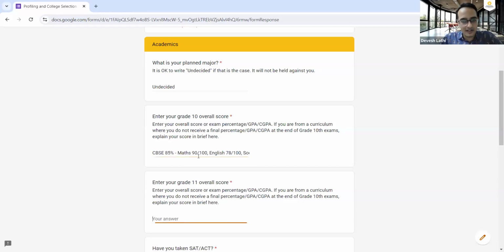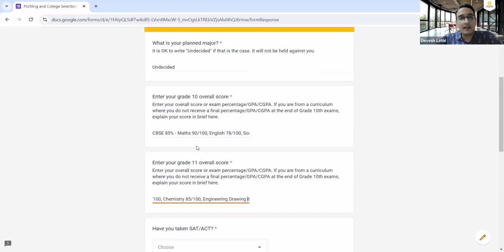Same way, add your grade 11 score also. And in grade 11, I got 78%, let's say. In math, this, English. In physics, I got 82. In chemistry, I got this much. And I had engineering drawing as a subject in my grade 11. So that's what I'm entering.